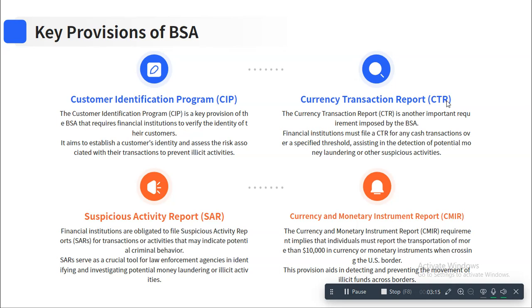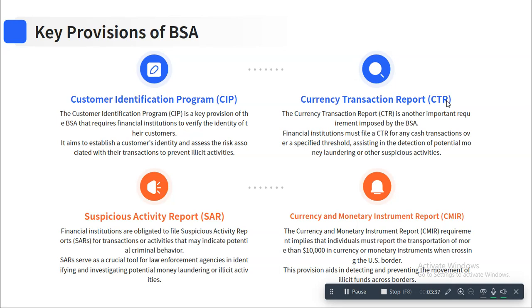Then there is also the SAR, or the suspicious activity report. If there is suspicious activity regarding any transaction, any account, or any activity, this needs to be reported through a SAR. We'll cover the SAR in our upcoming lectures because this is also one of the important topics in transaction monitoring.